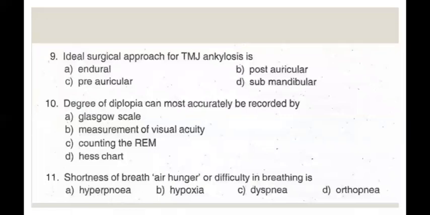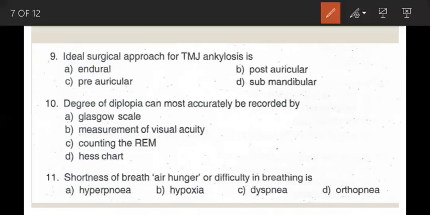Now the next question, 9th question. Ideal surgical approach for TMJ ankylosis is: options are endaural, post-auricular, pre-auricular, and submandibular. So the correct option is C, pre-auricular.